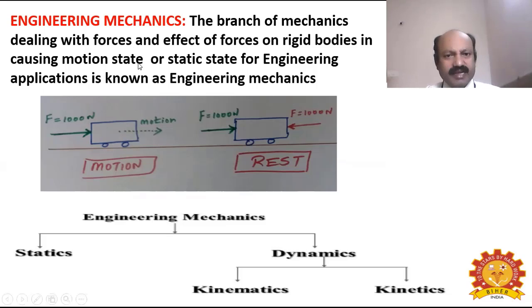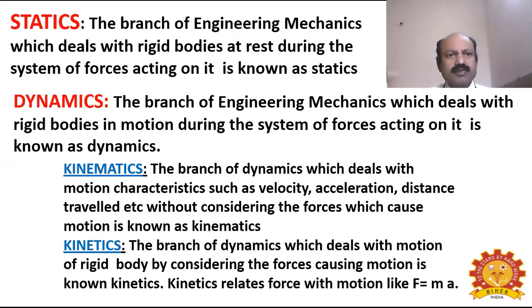Let me read the definition. The branch of mechanics dealing with forces and the effect of forces on rigid bodies in causing motion state or static state for engineering application is known as engineering mechanics. This engineering mechanics is subdivided into two main categories, that is statics and dynamics. The dynamics may be further subdivided into kinematics and kinetics. Let us discuss these branches of engineering mechanics.